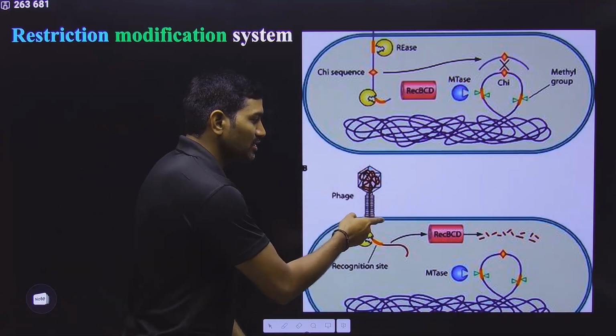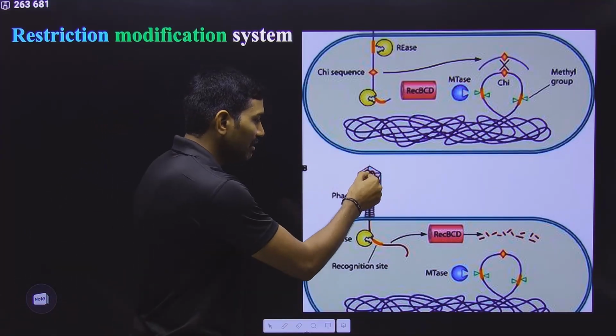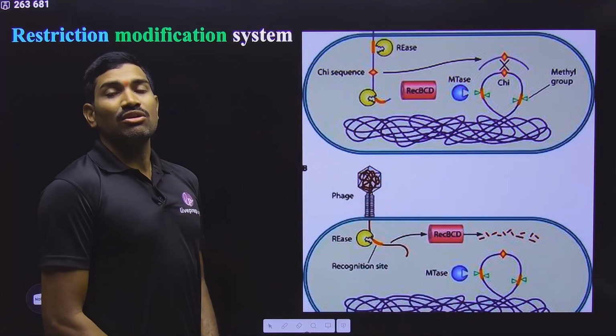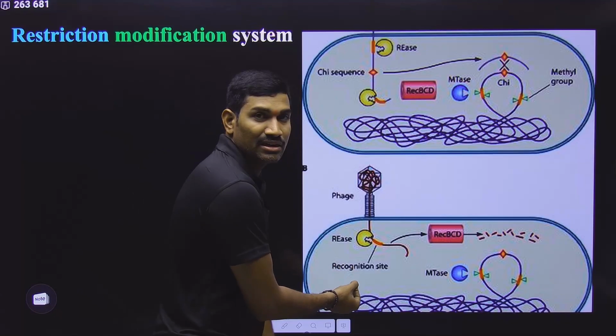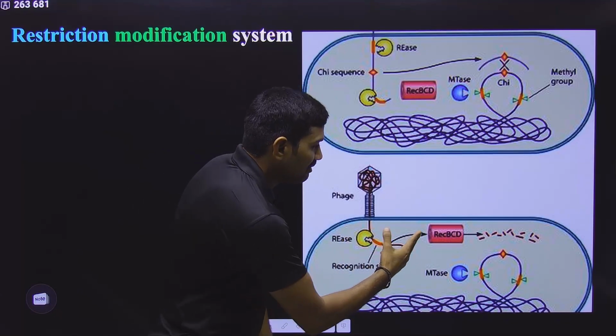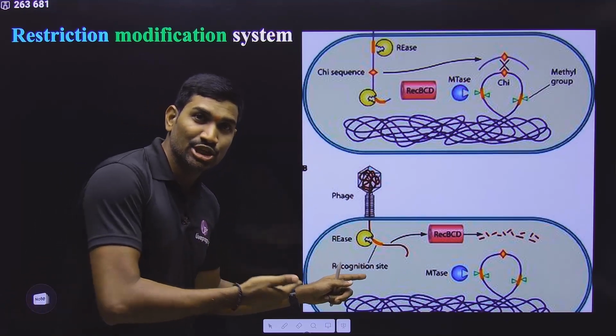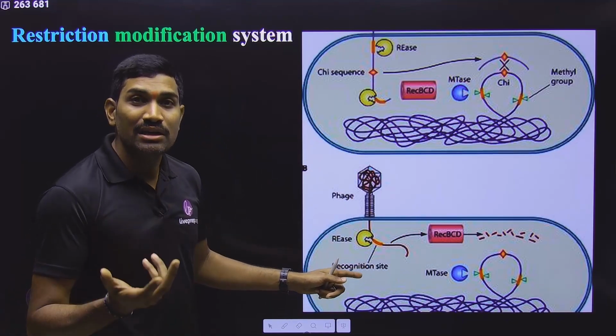So the virus attaches to the bacterium and viral DNA is released into the bacterium. Once the viral DNA is released, what happens now? There is a specific enzyme here, and that enzyme will come and cut the viral DNA. What is the enzyme that is cutting the viral DNA? That is the restriction endonuclease. How is it able to cut here?